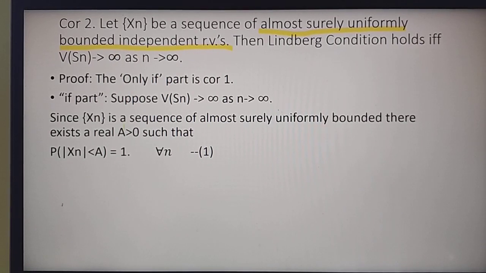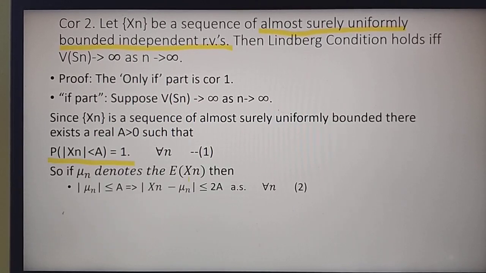Now since Xn is a sequence of almost surely uniformly bounded, there exists a positive real number a such that the probability of absolute Xn less than a is equal to 1, for all n.